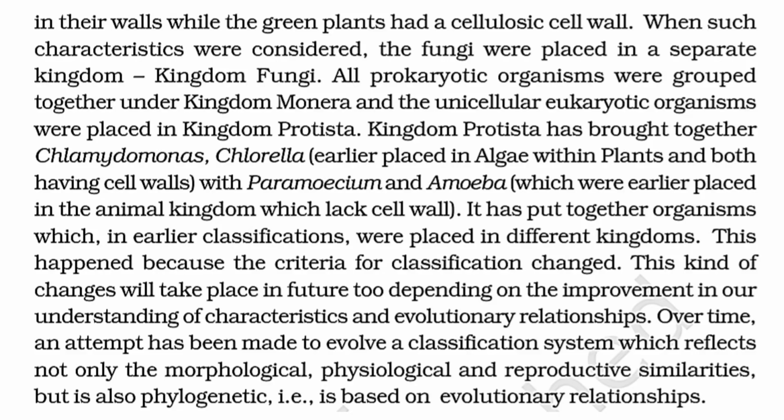Kingdom Protista has brought together Chlamydomonas and Chlorella, which were earlier placed in algae within plants and both have cell walls, with the Paramecium and Amoeba, which were earlier placed in the animal kingdom and lack a cell wall. It has put together organisms which in earlier classification were placed in different kingdoms. This happened because the criteria for classification changed.